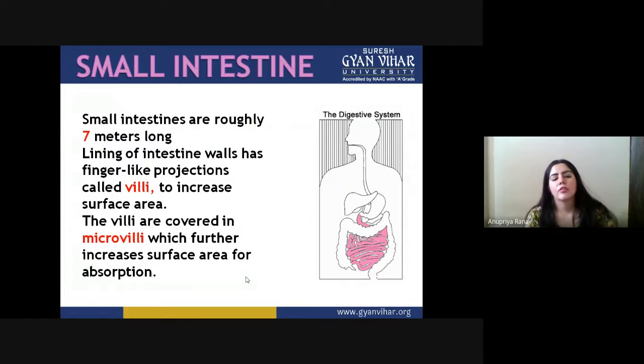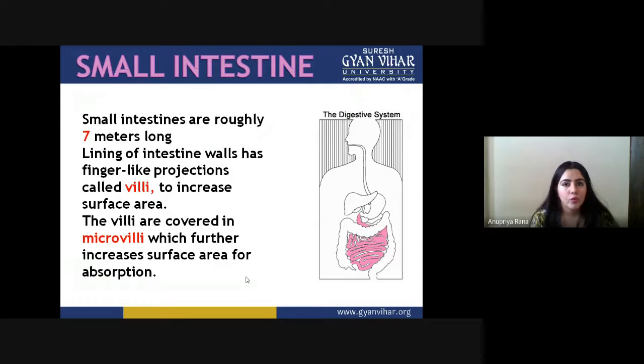Now, the next function is all about the small intestine. The small intestine is roughly 7 meters long, so you can say that it is very lengthy. The lining of the intestine wall has finger-like projections called villi. So basically, they are outgrowths on the inner wall of the intestine.